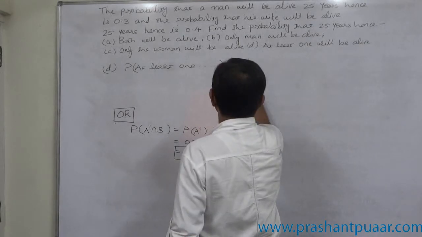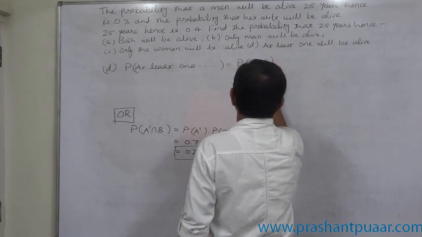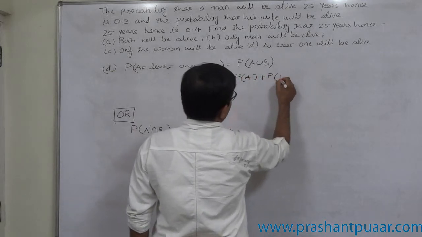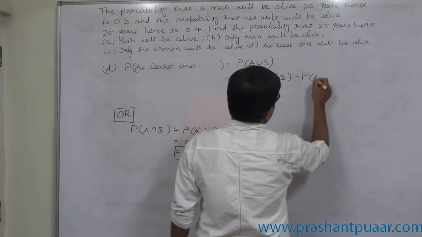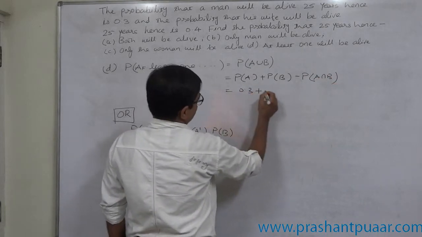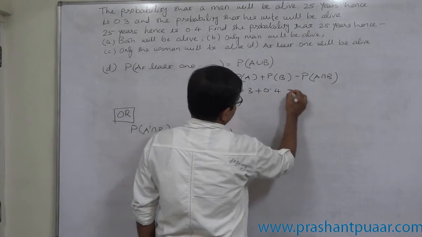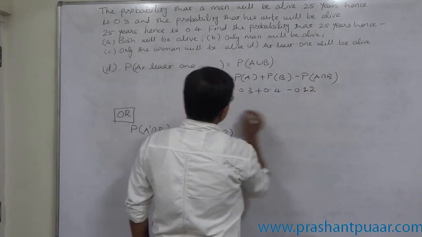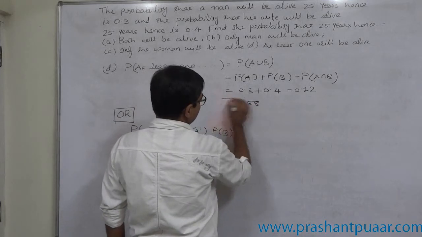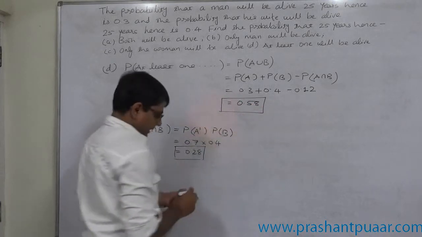Yes, P of A union B. That is P of A plus P of B minus P of A intersection B. P of A 0.3 plus P of B 0.4 minus P of A intersection B 0.12. So the required probability comes to 0.58.